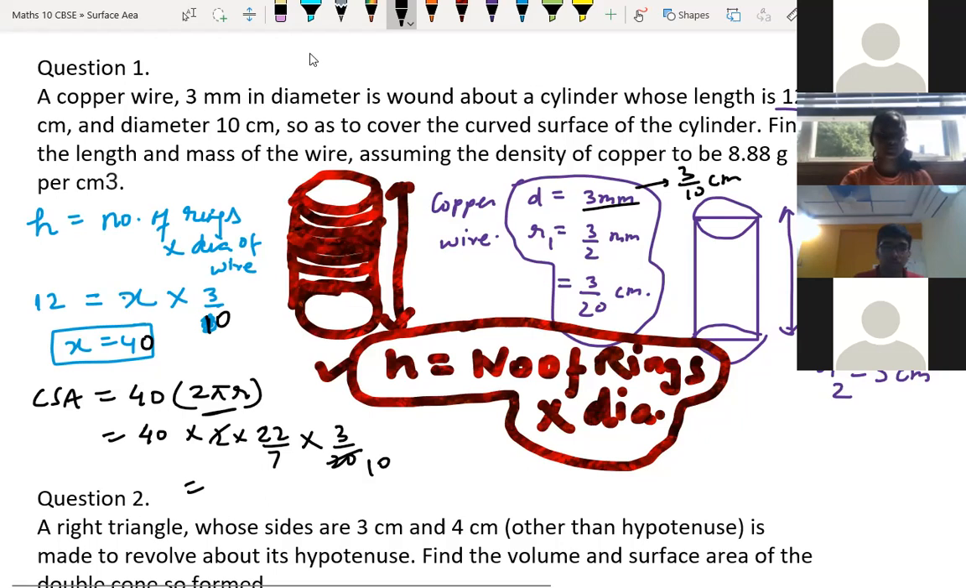This is the CSA of which one? What do we have to find actually in this? We have to find the length and mass of the wire. The length is nothing but 2 pi r only, right? 2 pi r. So this will not be applicable.